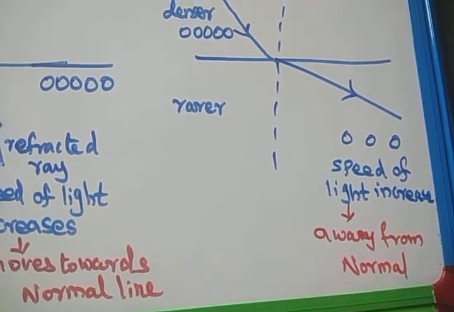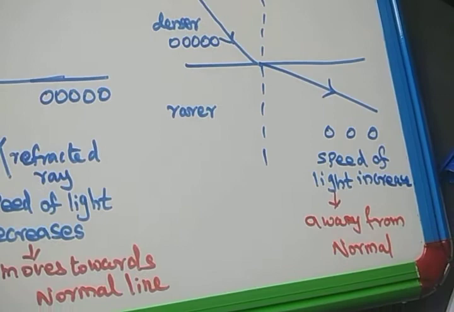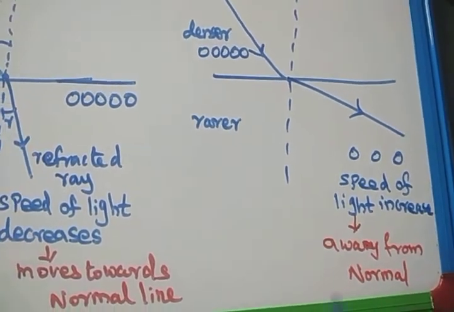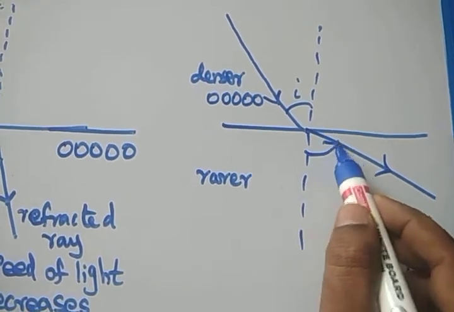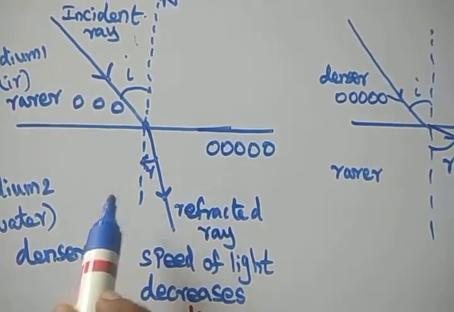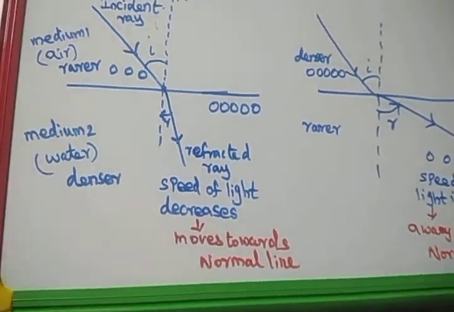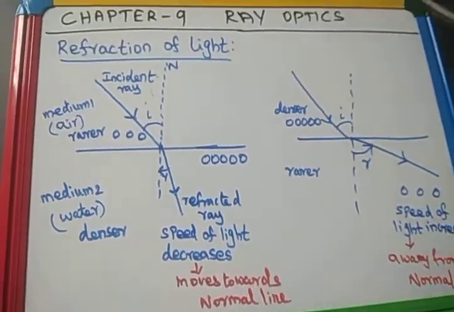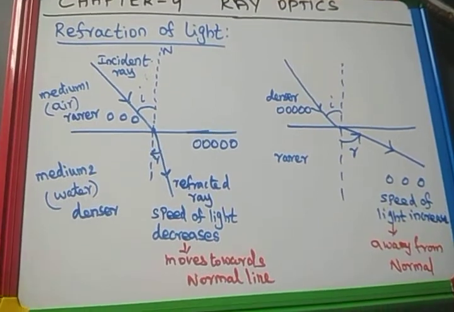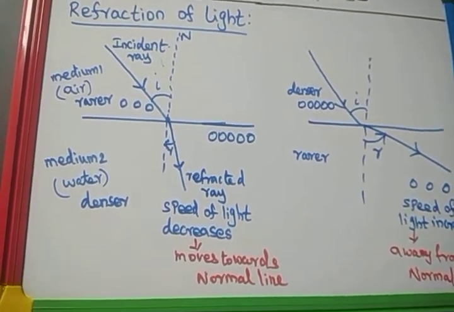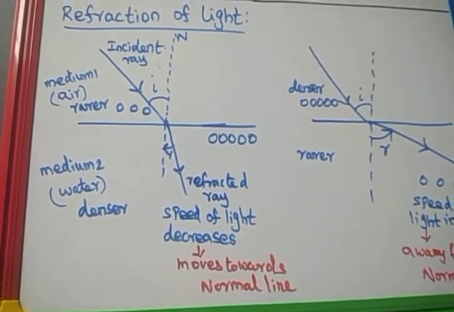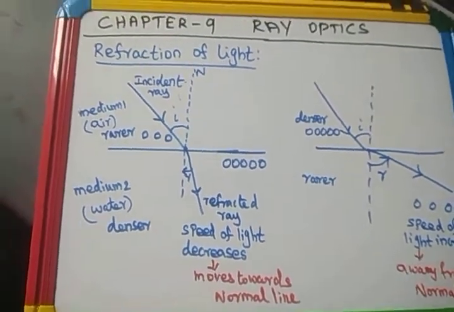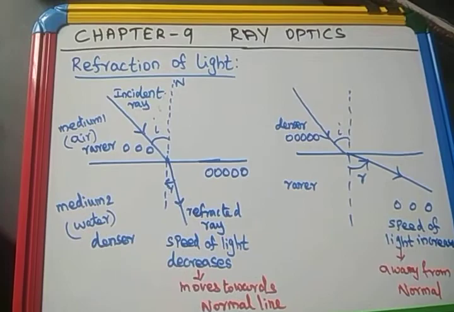This is the reason why, when the light travels from denser to rarer medium, it will move away from the normal. This is the incident ray, this is the refracted ray. It will move away from the normal, while the other case moves towards the normal. Very simple, students. Understand the concept: what is the refraction of light from one medium to another medium? Next, we are going to see the laws of refraction of light.